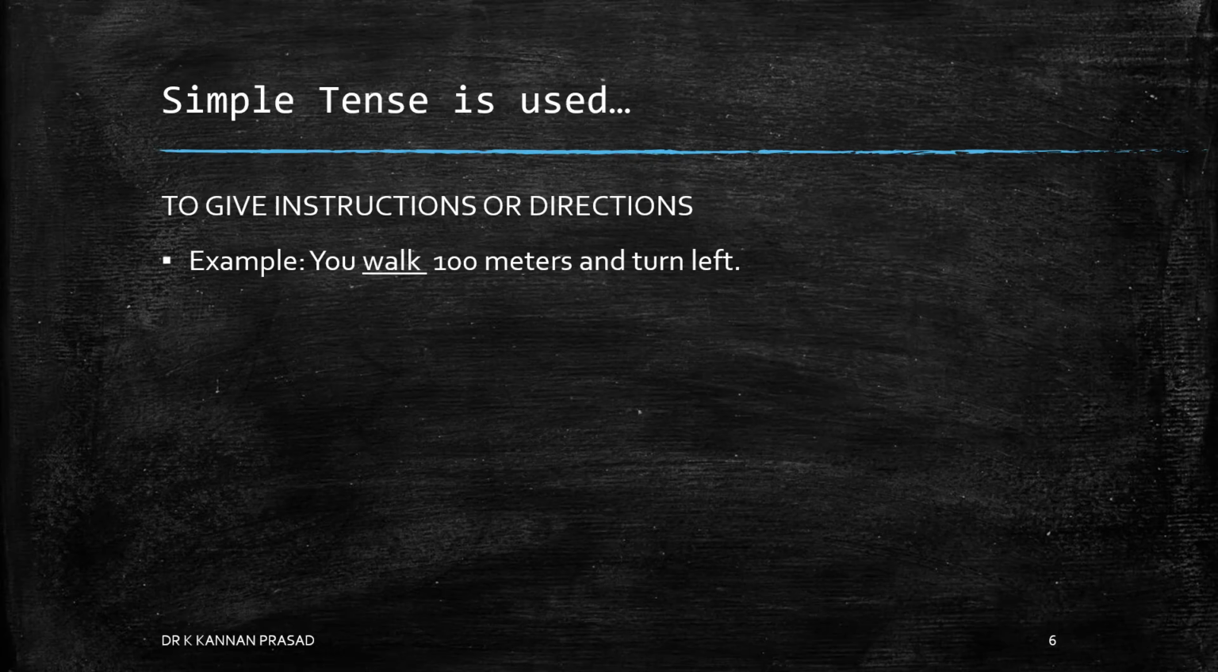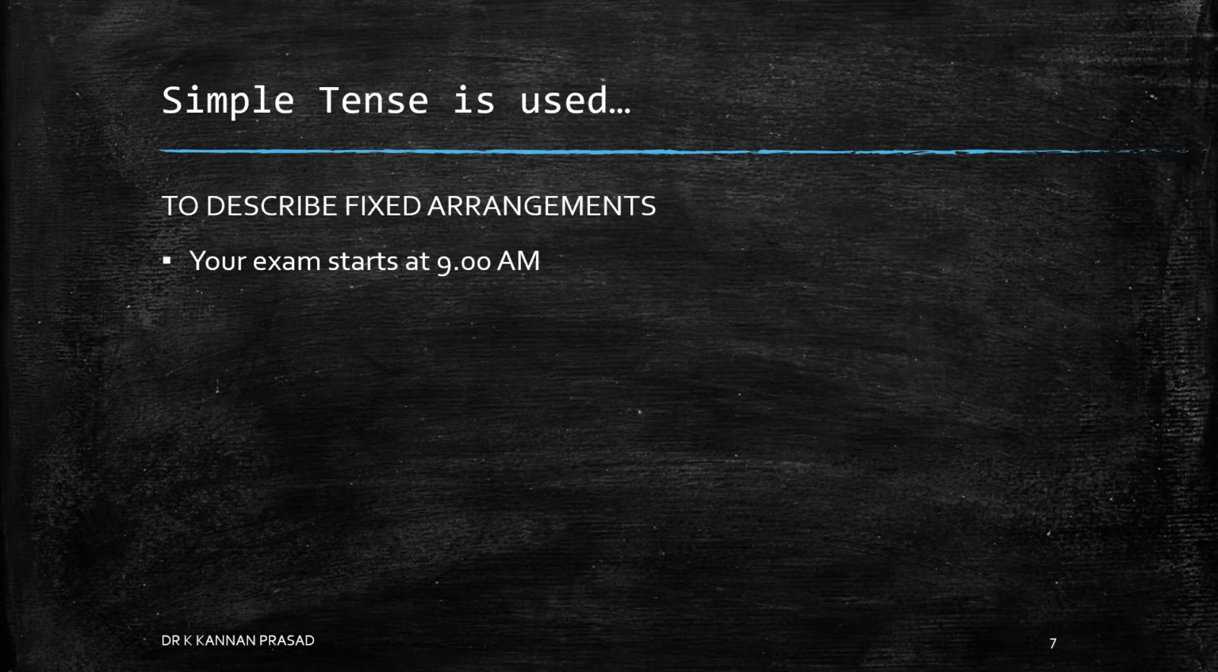To give instructions or directions. Example, you walk 100 meters and turn left. Walk here is in simple tense form. To describe fixed arrangements. Example, your exam starts at 9 a.m. Starts here is in simple tense form.